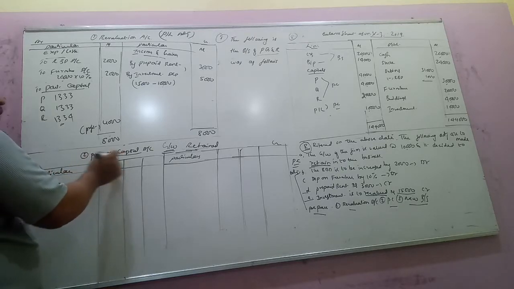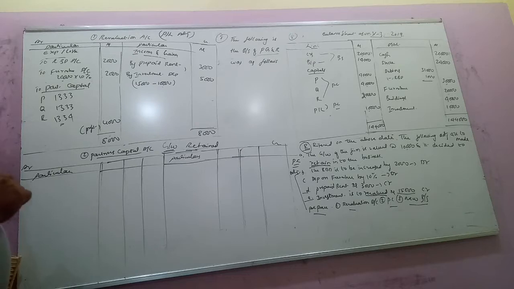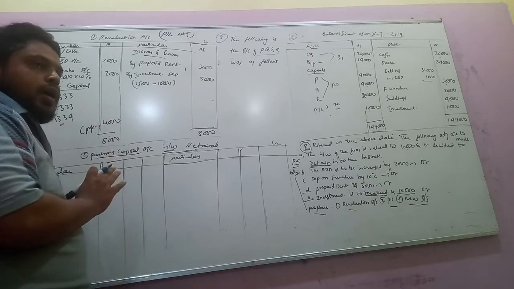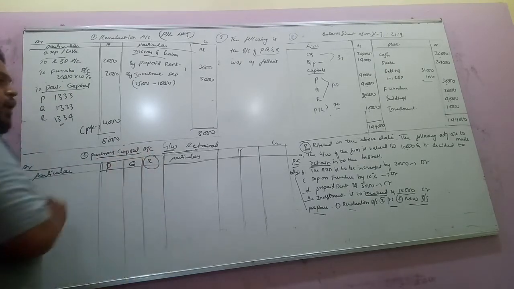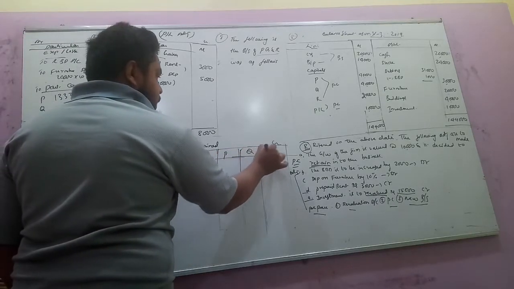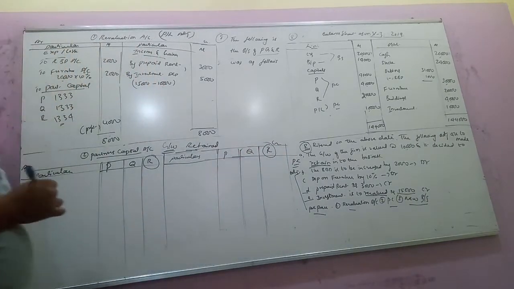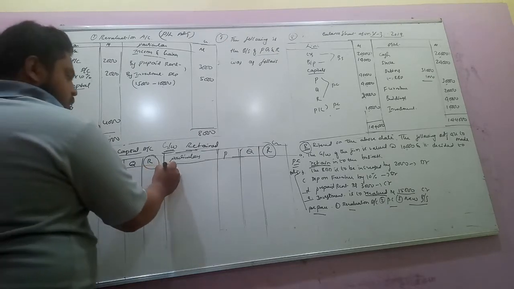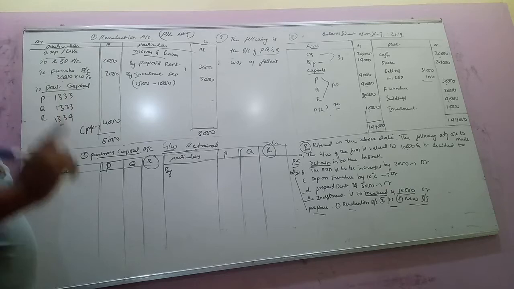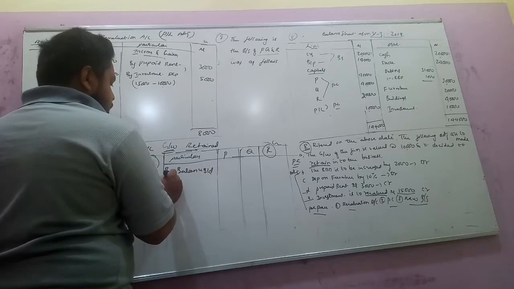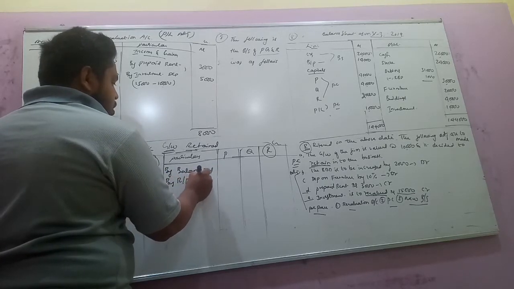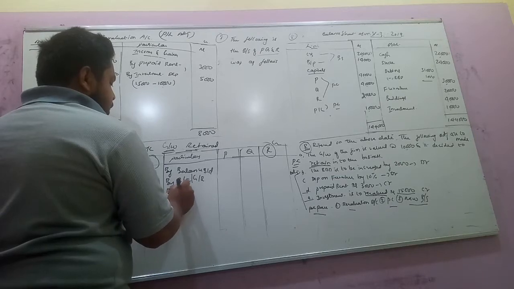Now the second step, the partners capital account, also called the combined partners capital account. Any transactions related to partners we record under the partners capital account. There are three partners P, Q and R, and R is the retiring partner who has taken retirement from the business. First we record three items given in the balance sheet: the capitals balance brought down, then accumulated profit and loss, that is reserve fund or general reserve, and then the profit and loss account.